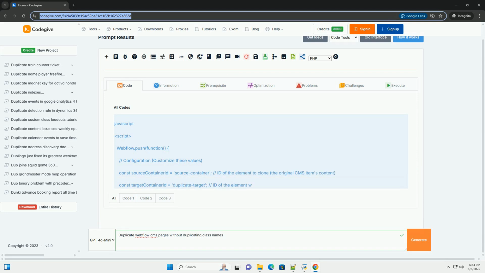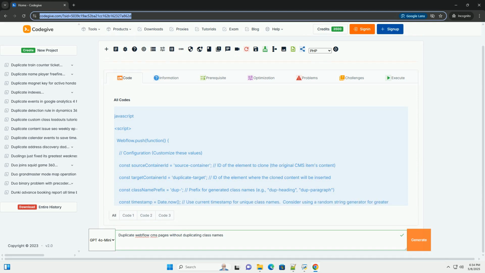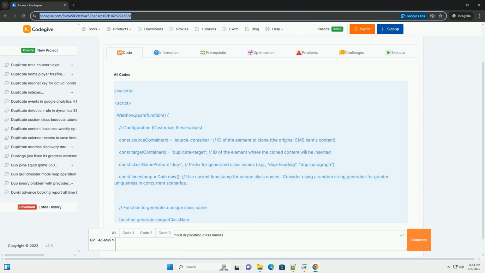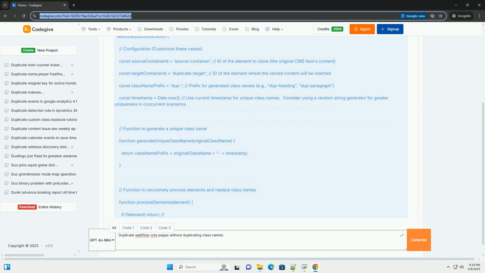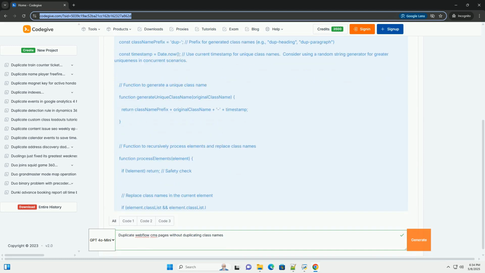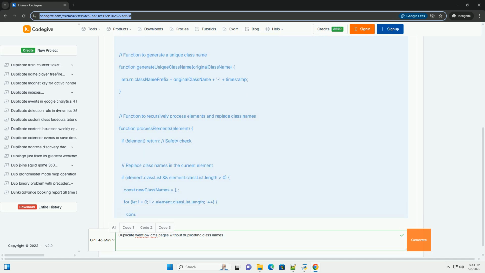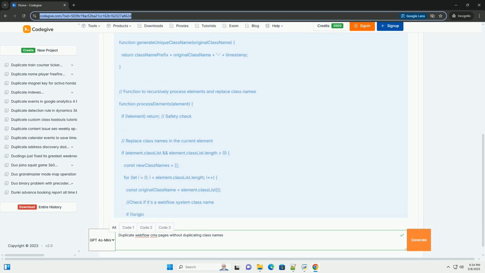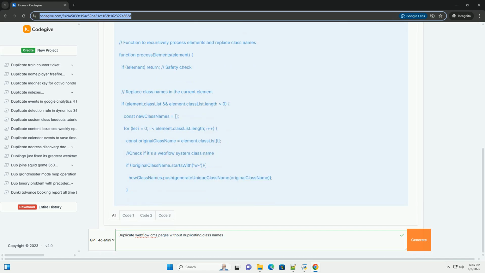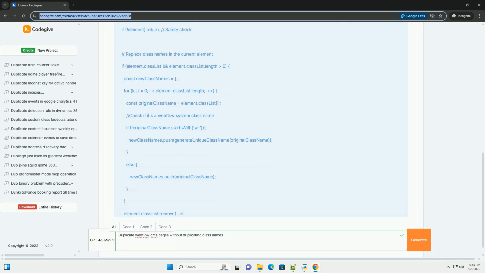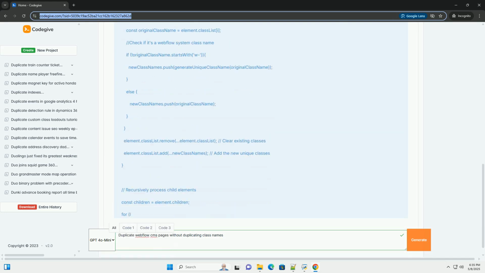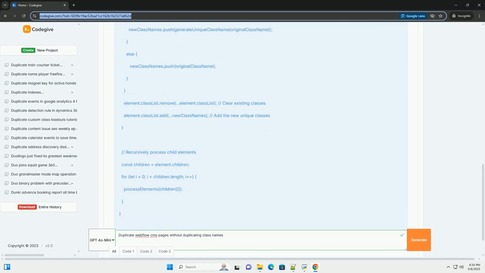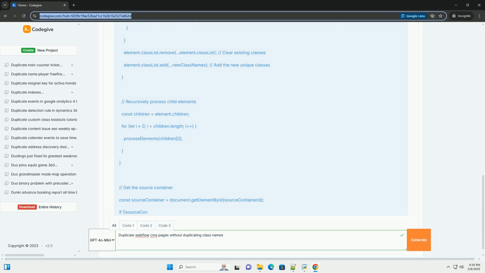Duplicating Webflow CMS pages without duplicating class names, a comprehensive tutorial. Webflow CMS is a powerful tool for managing dynamic content. However, when creating new CMS items, especially those based on existing designs, you might encounter an issue: duplicated class names. This can lead to unexpected styling conflicts and make your website difficult to maintain. This tutorial will guide you through a robust solution involving custom code and Webflow's JavaScript API to duplicate CMS pages while avoiding class name duplication.